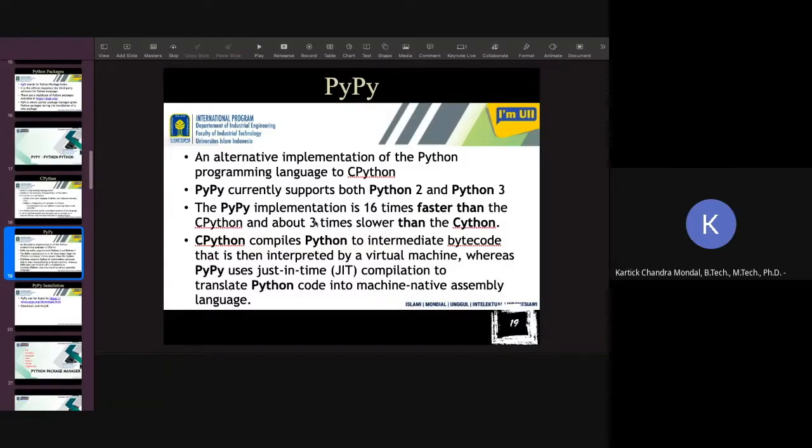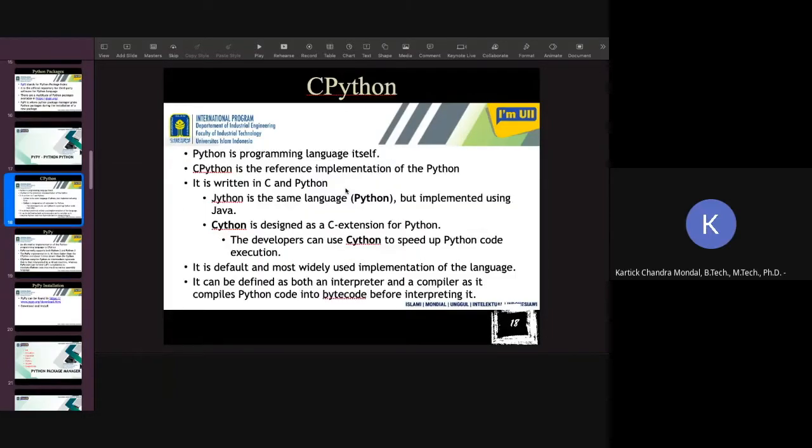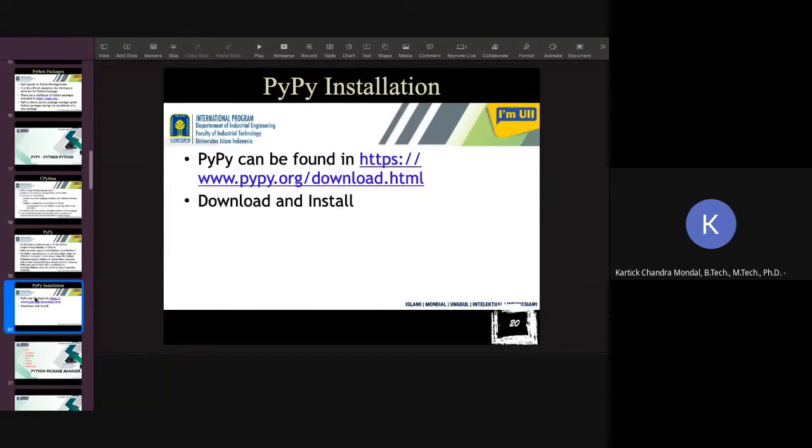So, this CPython is about 3 times slower than Cython. Cython, as I showed you in the last slide, is designed as a C extension of Python. So this is the C extension of Python, this is the Java implementation of Python, and this is the C implementation of Python, C and Python both. This is the commonly used CPython, or Python. If you want to use PyPy instead of CPython, then you can download the PyPy installer from this website and you can use it.